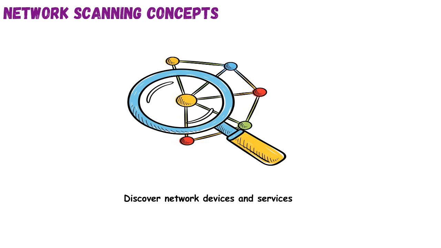This provides immediate feedback but can be detected by security systems. It's like knocking on every door to see who's home. Conversely, passive scanning involves monitoring network traffic without sending any packets ourselves. This is stealthier, akin to listening to conversations to gather information without being noticed, but provides less comprehensive data. Understanding these foundational concepts is crucial for both offensive and defensive cybersecurity operations. They lay the groundwork for identifying potential attack surfaces or ensuring network security.